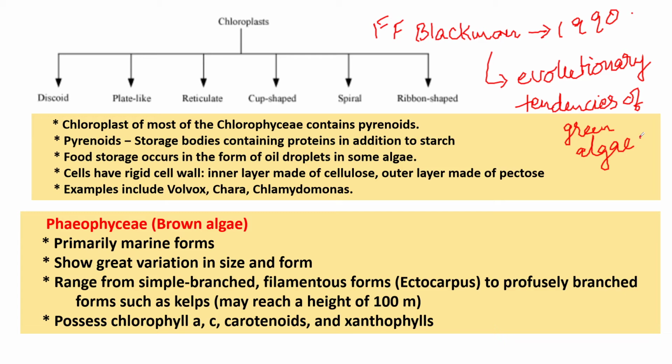What are these tendencies? First one is Volvocine, second one is Tetrasporine, and the third one is Chlorococcine.